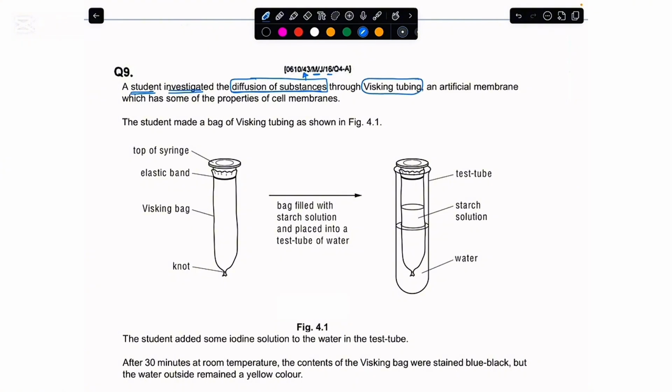And in biology experiments, the Visking tubing basically acts as an artificial membrane which has the properties of the cell membrane, and what we have to perceive is that these Visking tubes would be acting as a partially permeable membrane where they can control the entry and the exit of the substances. Now what they have to tell us is that the student made a bag of the Visking tube, and they are showing you in figure 4.1.